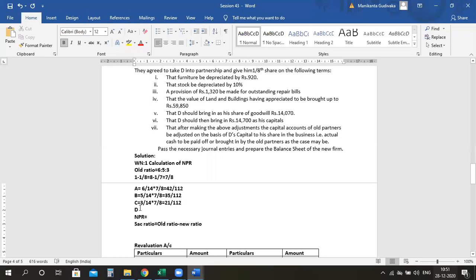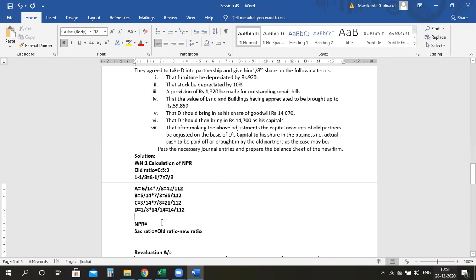And the last, D's share is how much? 1 by 8. To make the denominator equal, I will multiply and divide by 14. Therefore, again, it will be 14 by 112. So the new profit sharing ratio now will be 42 is to 35 is to 21 is to 14.